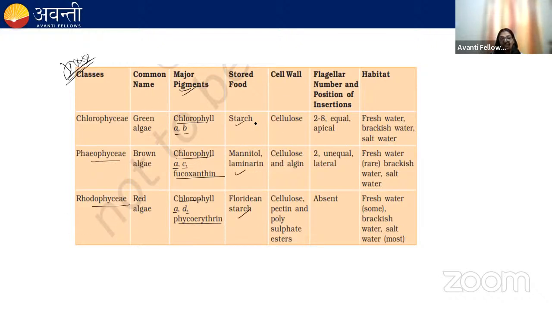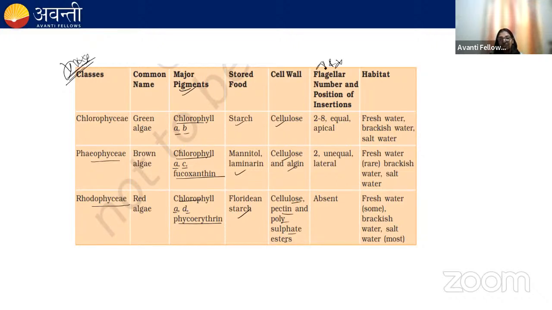Here, the cell wall in case of green algae is cellulosic. In brown algae, it is cellulose and algin. Algin is present over the cellulosic wall. Algin is a gelatinous coating. Remember this. In red algae, cellulose, pectin, and polysulfate ester are present in the cell wall.